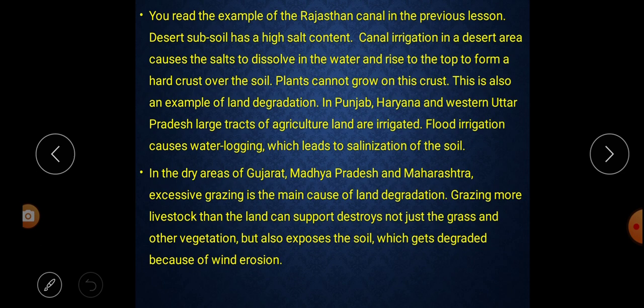That means they graze domestic animals. So when we graze more domestic animals, what happens? These domestic animals destroy the grass and vegetation of the land. And because of the more feeding, what happens? The land or the soil becomes exposed, and when wind comes, the upper part of the soil is eroded by the wind.